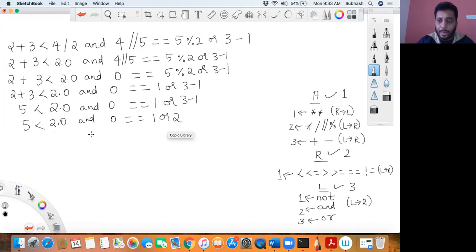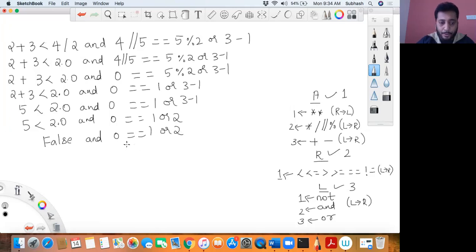Both are having the same priority, and when it has the same priority, we'll have to go with associativity. Associativity says whichever comes first from left to right. You can see the associativity of relational operators. It is L to R, left to right. Is 5 less than 2.0? It is false. So I'll write false, and I'll write the rest as it is, equal to 1 or with 2.